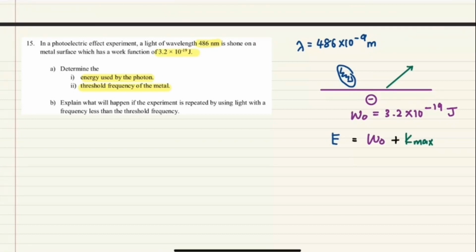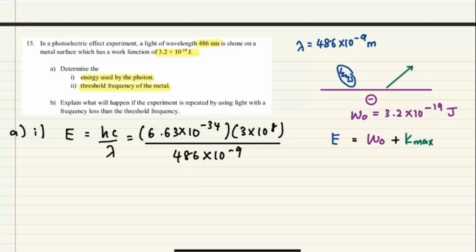Okay, but here you just have to find the energy used by the photon. So basically we are discussing photon to energy dia berapa. So you know that E is equals to hc over lambda. Just have to substitute. The lambda is 486 times 10 negative 9.